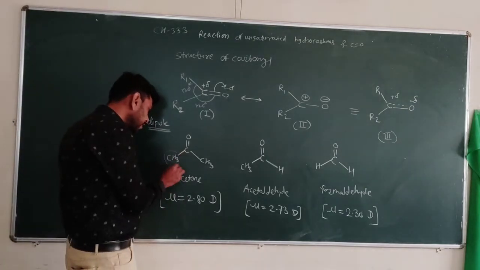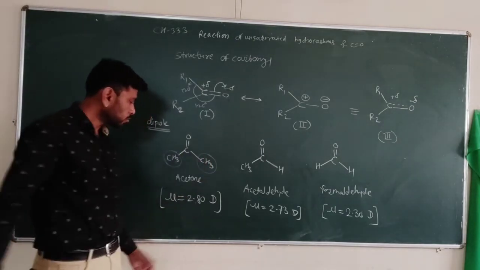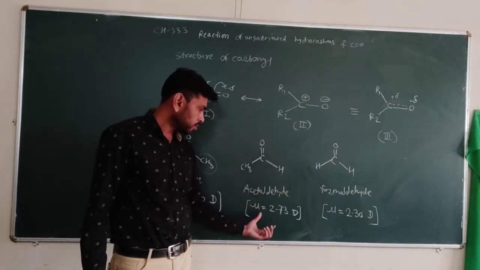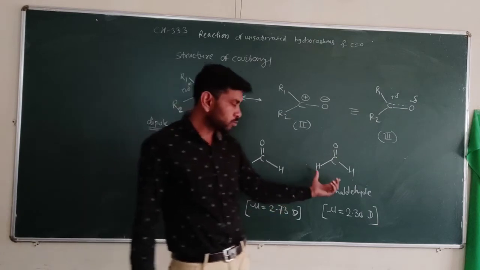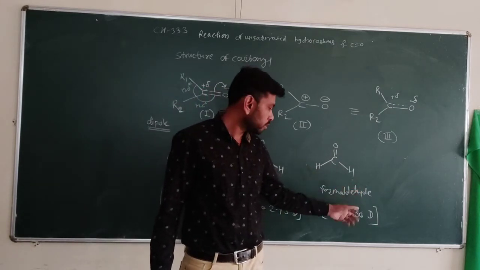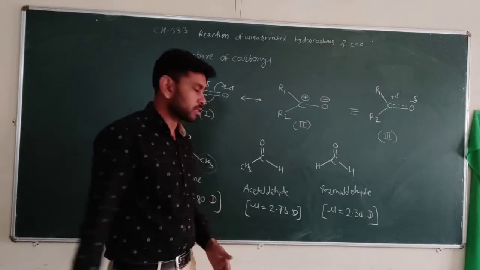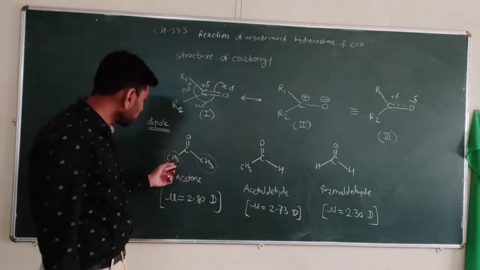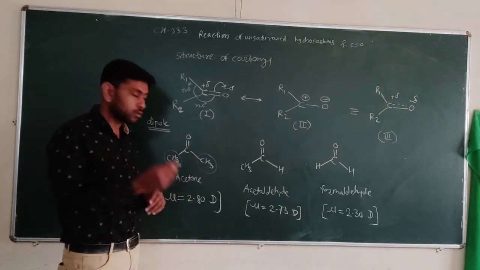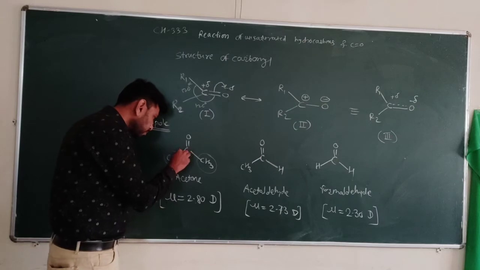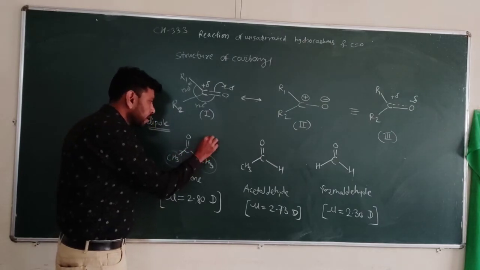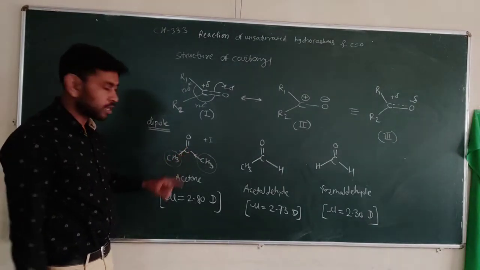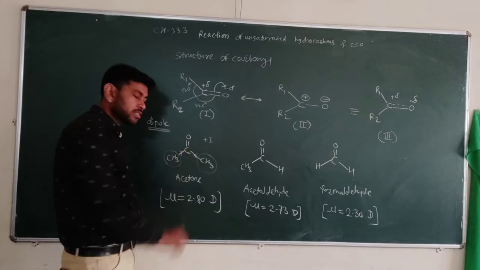Okay, so if we observe the trend for the dipole moment of these compounds, if the number of CH3 groups increases, here with 2 CH3 groups, the dipole moment is higher; here with 1 CH3 group, the dipole moment reduces; and here with no CH3 group, the dipole moment decreases again. So it depends on CH3. Only on the CH3 group? No, not only on the CH3 group but on electron donating groups, those groups which show a plus I effect and stabilize the positive charge on carbon. So it's a partial positive charge.